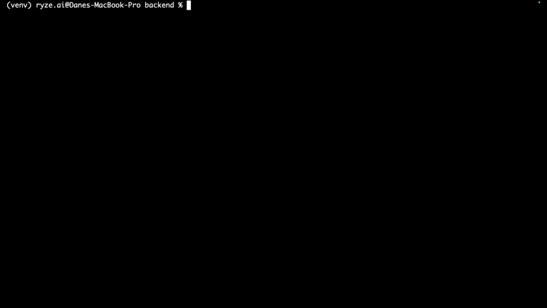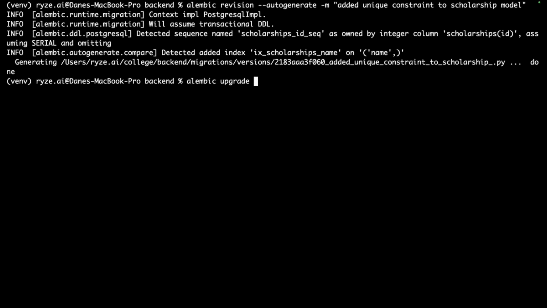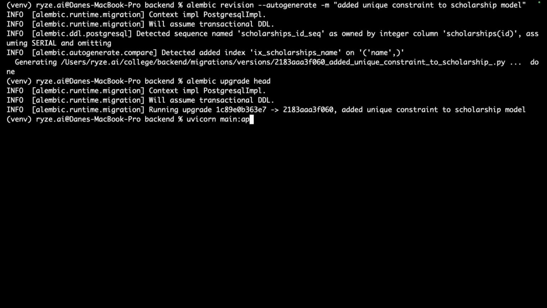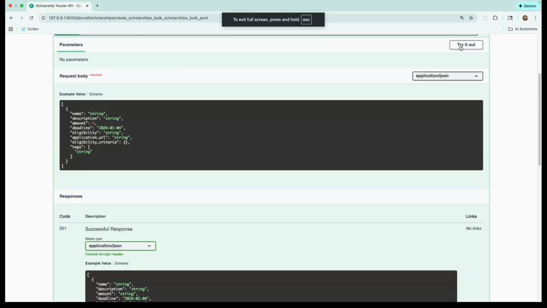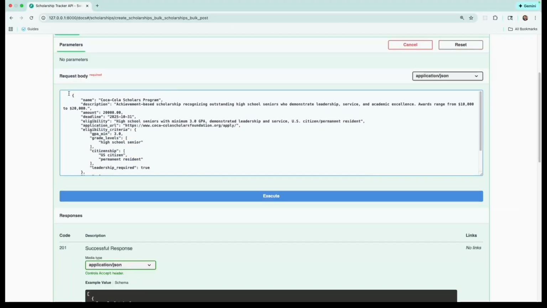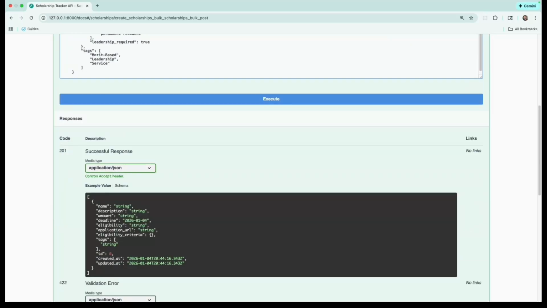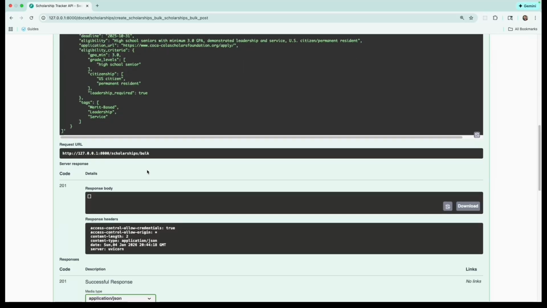I want to test this out, but actually we forgot something here. We got to run Alembic first. So I'm going to do Alembic revision auto-generate with a message added unique constraint to scholarship model. And then I'm going to run Alembic upgrade head and then run my application again. I'm going to go to Swagger UI. I'm going to try to upload a scholarship that I already have.